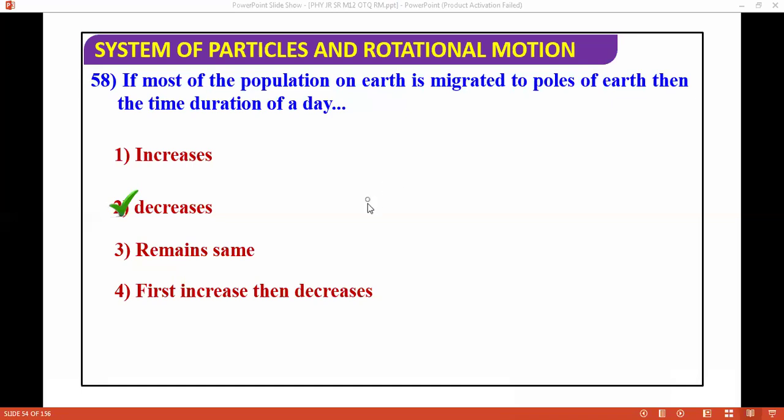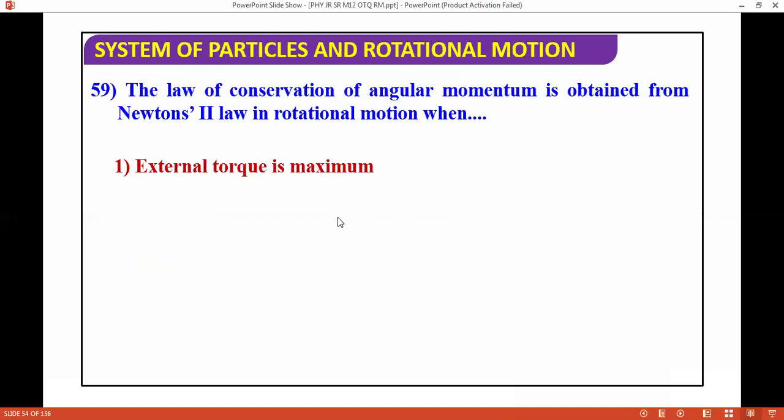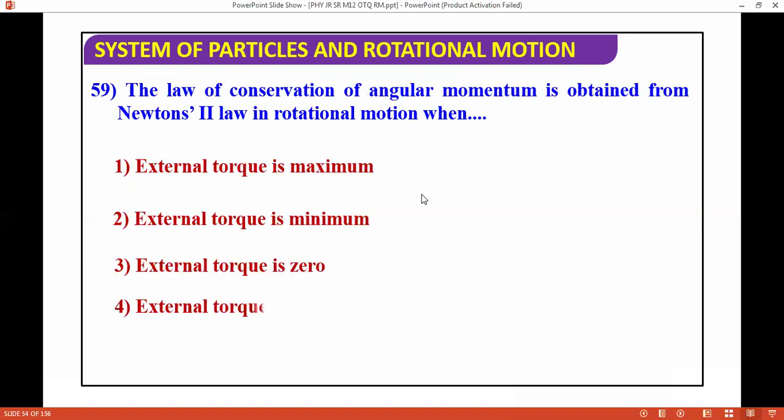Next question: the law of conservation of angular momentum is obtained from Newton's second law in rotational motion when? It's an easy question. When the external torque is zero.